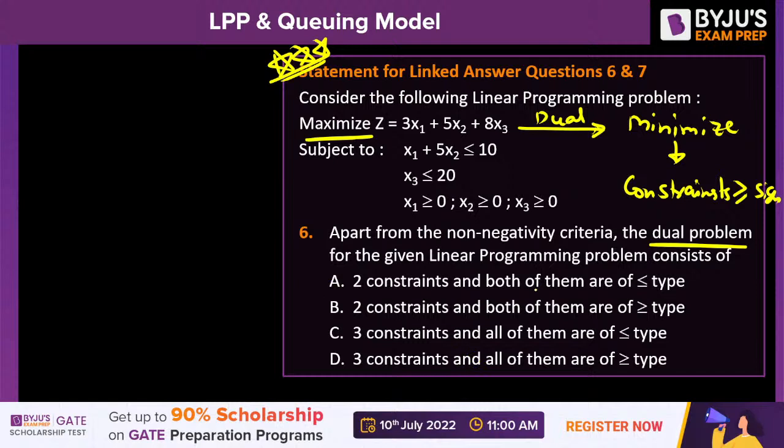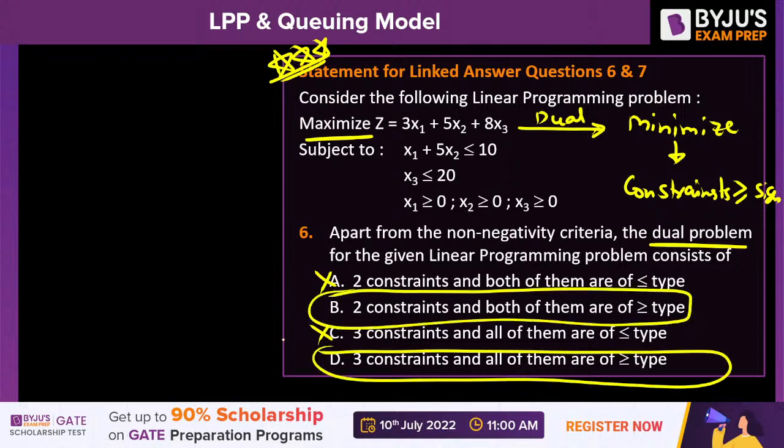So it is about the constraints. The constraints will not have less than sign, because the dual will be a minimization problem. All the constraints will have greater than sign. A and C cannot be true. It is either B or D.